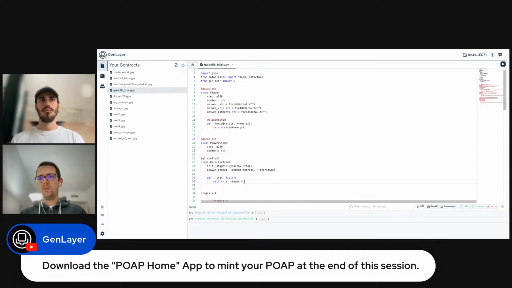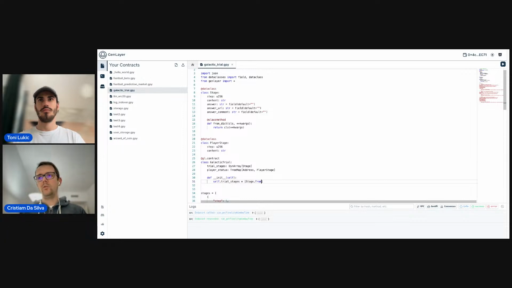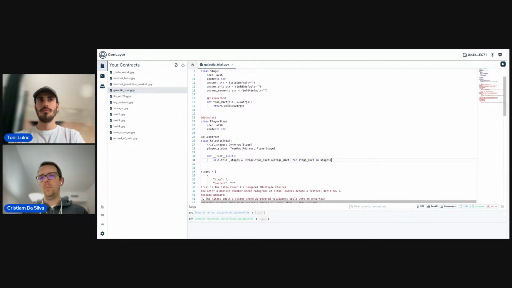There are many alternatives. So trial stages is going to be an array where we are going to call this method that we just created from our data class, right? Let's spread the whole stage dict, right? For every stage dict in the array of stages, okay? That should be most of it.